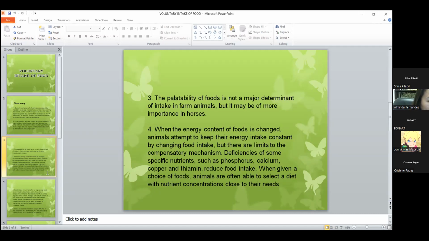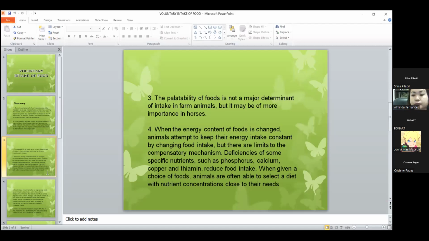So ang palatability dili siya major na tiyak sa mga farm animals, di siya maoy basihan na ang isa ka animal dili gusto mukaon. But sa mga horses, sensitive siya sa iyang smell. So mao na siya sige siya sniff, mao na siya naga-differ sa iyang palatability sa iyang pagkaon.